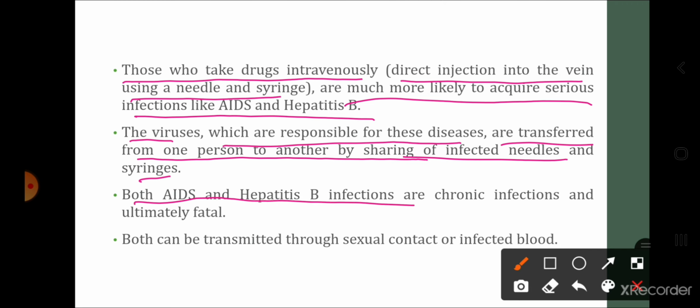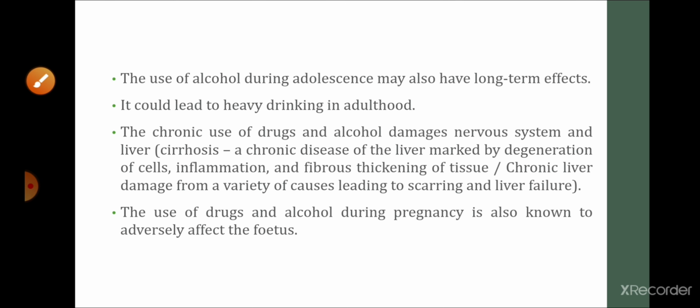Both AIDS and hepatitis B are chronic infections and ultimately fatal. Both can be transmitted through sexual contact or infected blood.